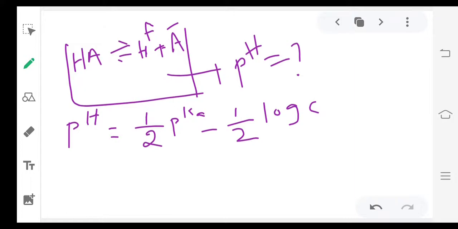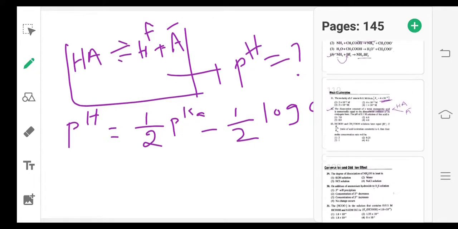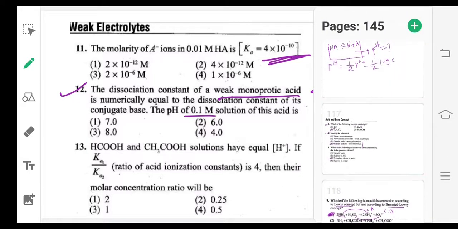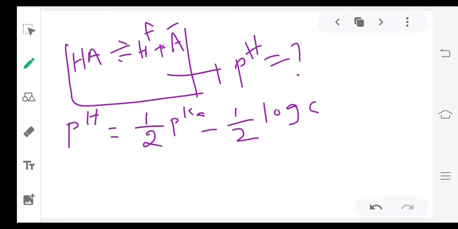Now, what they provided in the question: the concentration 0.1 M. That's all. They are asking pH. The concentration given means the C value, 0.1. If you know the Ka value, then you can calculate the pH value.